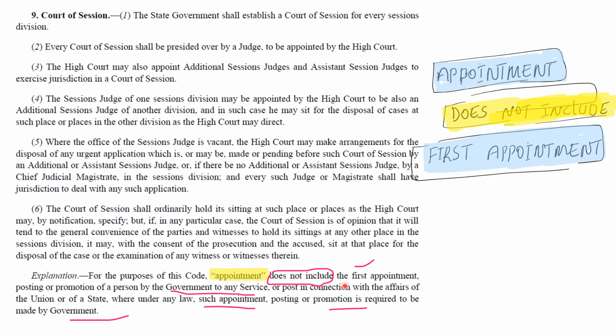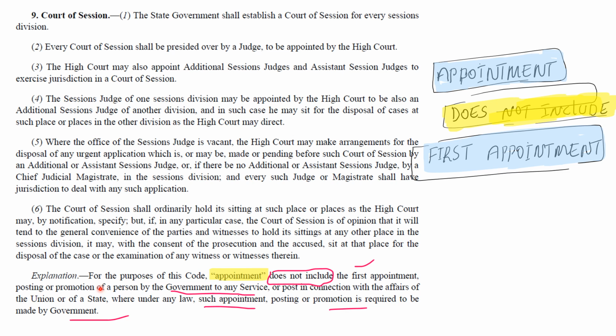So the High Court has the power, and that power is given by this explanation in the Court of Sessions. Likewise, a CJM is appointed. After that, he will be appointed again as an assistant session judge. So here the second appointment is what it is dealing with.